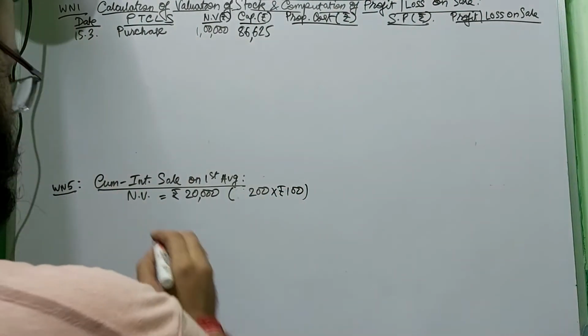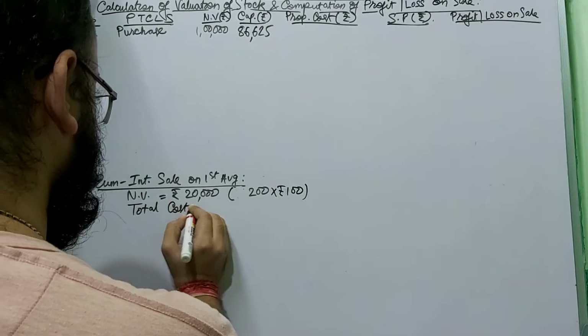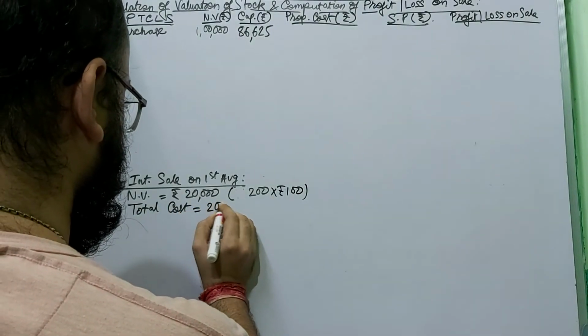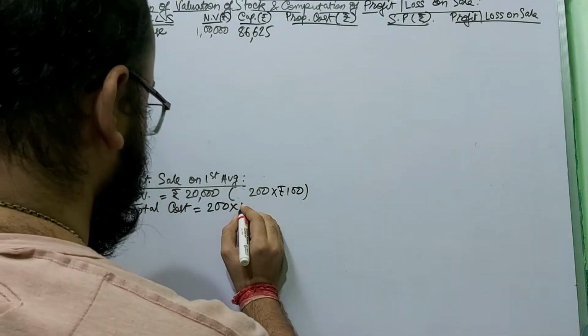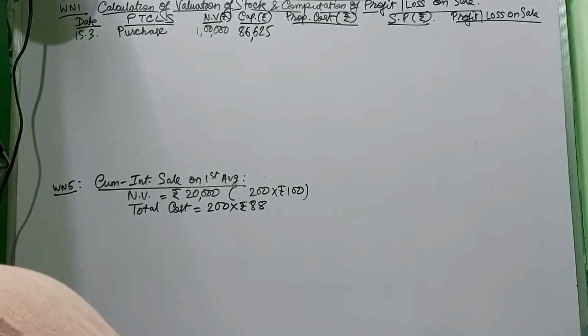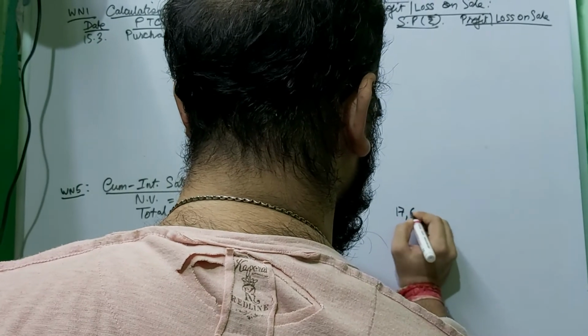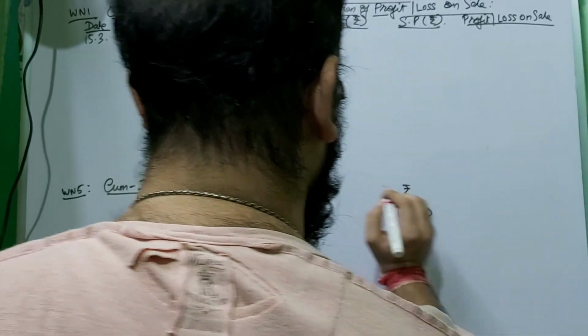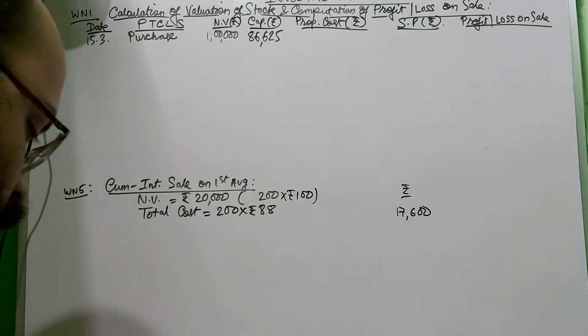Now total cost is provided in the sum, which is 88 rupees. So 200 into 88 comes to 17,600.